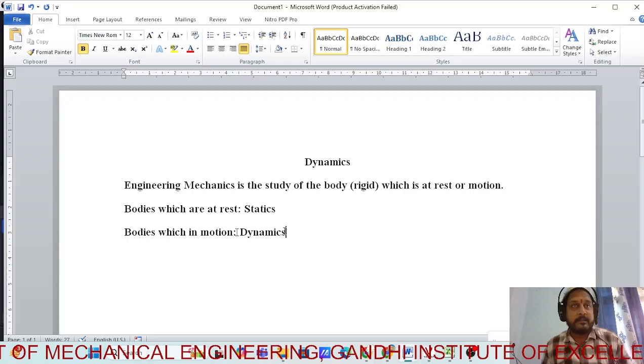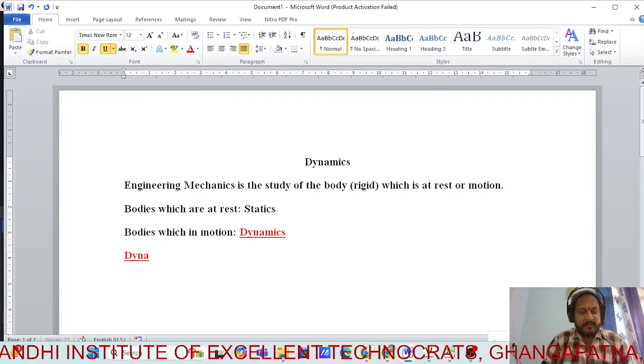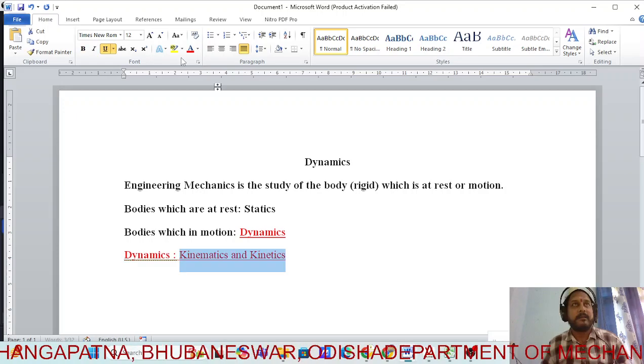All of you are clear? So today we are going to learn about this particular dynamics part. Dynamics is further subdivided into two types, that is kinematics and kinetics. Clear?